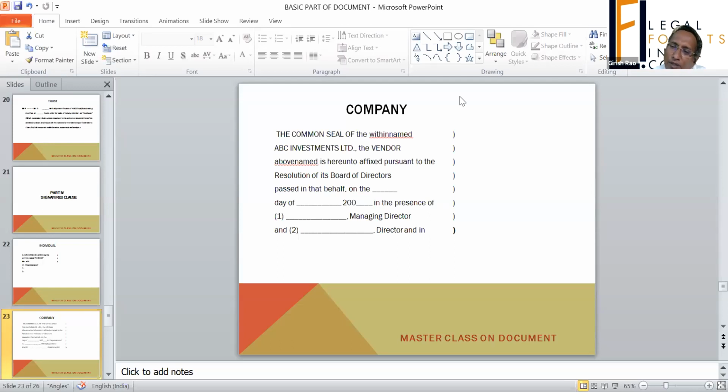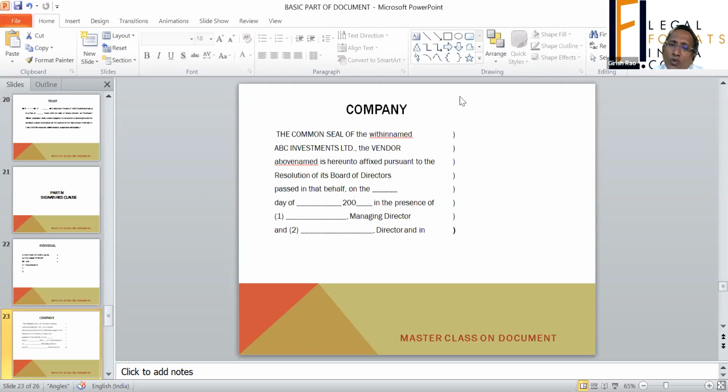When can they do it? When there is an authorization by the board of directors. In the board of directors meeting, there is a resolution. So what we are putting is resolution of its board of directors passed on that day, the particular day when the resolution is passed. So who are the witnesses for the resolution which was passed? Its directors.